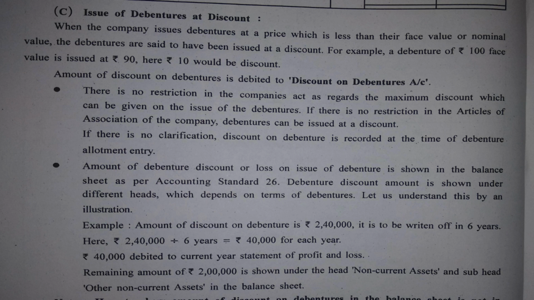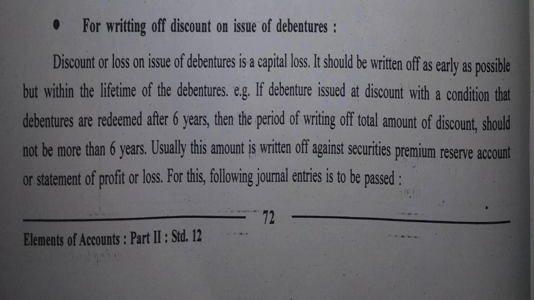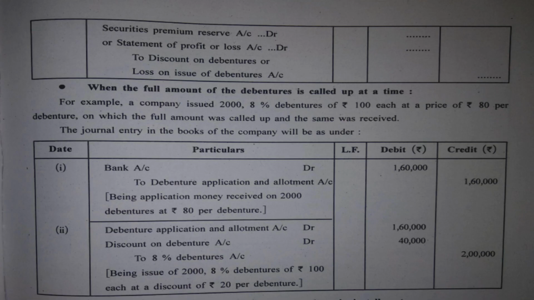So further, amount of discount on debentures is debited to discount on debentures account. It is an expense and it is debited. Yes. Further, they have given detailed explanation and few points. This is given in your textbook on page number 72. You may please read it in detail. And also on page number 72, you are having a topic for writing off discount on issue of debentures. It's of no use right now. That's the reason I'm not going to explain the same. Of course, you have journal entries too here.